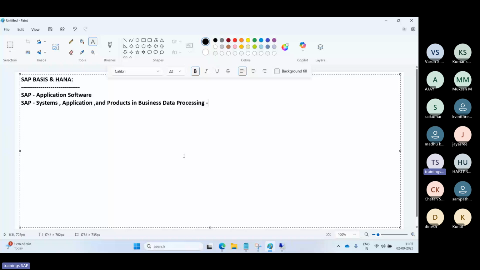So SAP is a global leader in ERP, enterprise resource planning software. It was founded in 1972 by five ex-IBM people. They are German people, and they founded this SAP software.